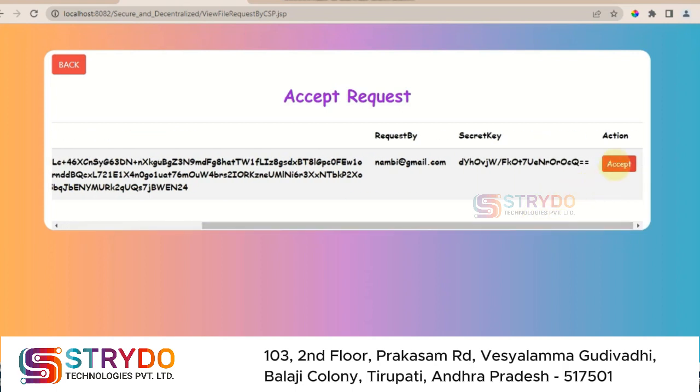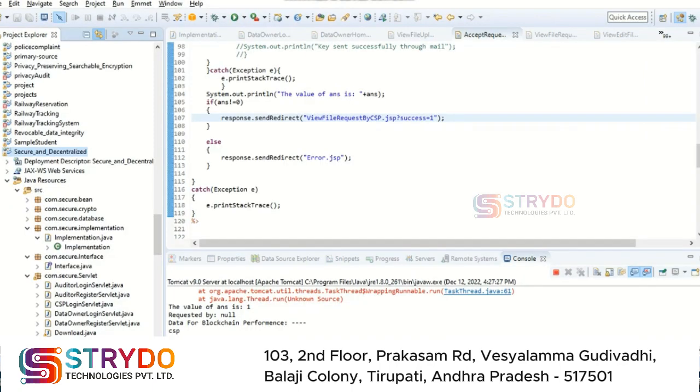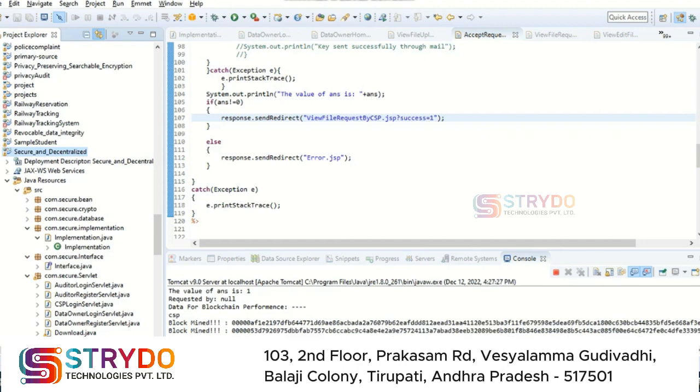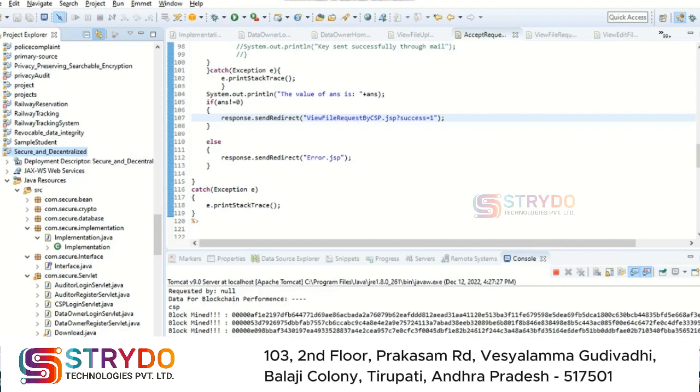Once the request has been accepted, the blockchain process happens in the background, where the information is converted into mined blocks, which are separate blocks, about 4 to 5 blocks of information. Here you can see the mined blocks with different hash values.